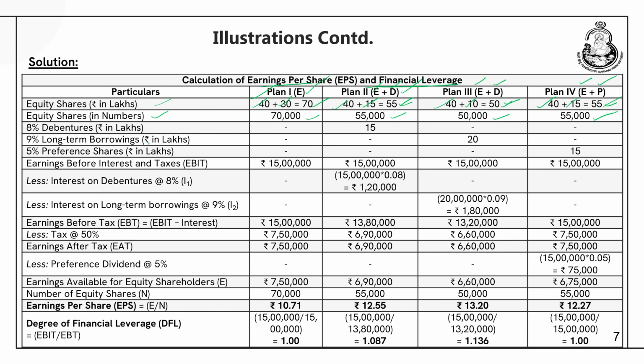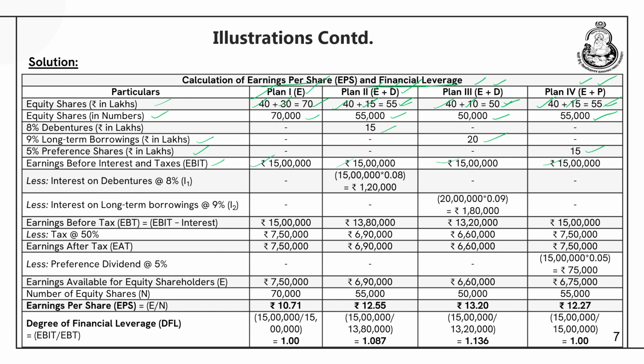Now, 8% debentures. So, Plan 2 issues debentures at the rate of 8%, and it issues debentures worth 15 lakhs. 9% long term borrowings: in Plan 3, it issues 20 lakhs of debentures at the rate of 9%. And 5% preference shares: in Plan 4, it issues 15 lakhs of preference share capital where the rate of dividend is 5%, right. So, now we can go to earnings before interest and taxes. It is given, it is 15 lakhs in all the 4 plans.